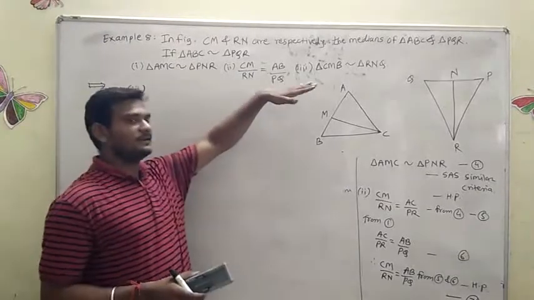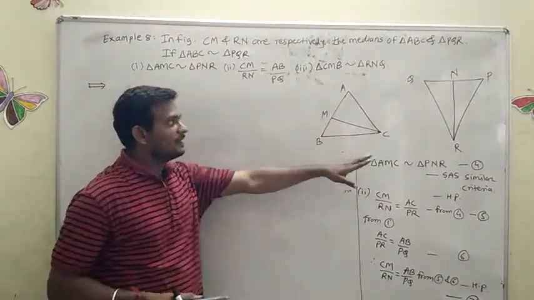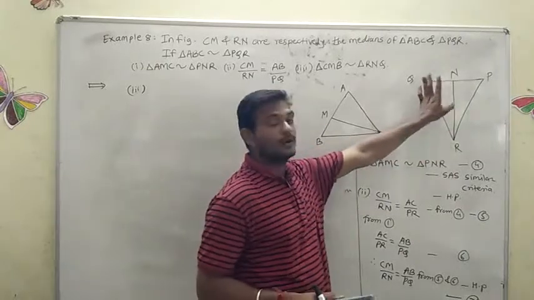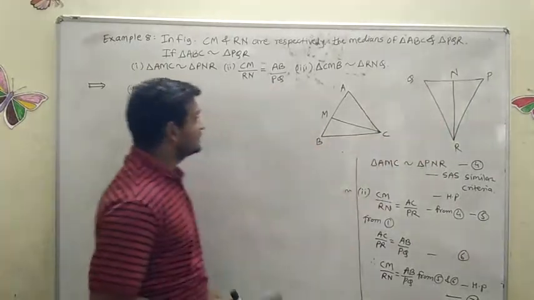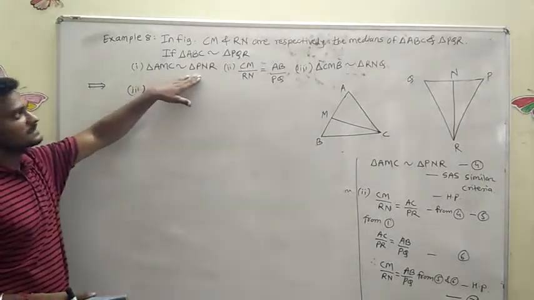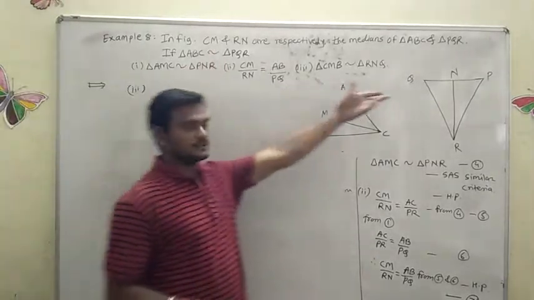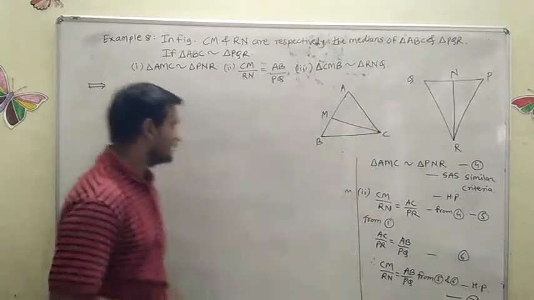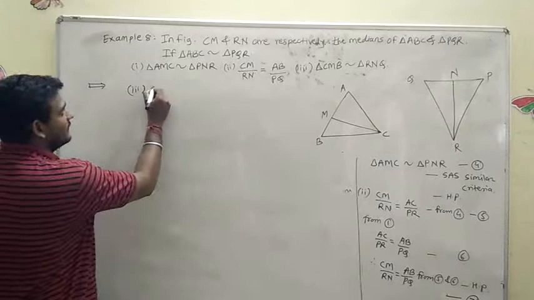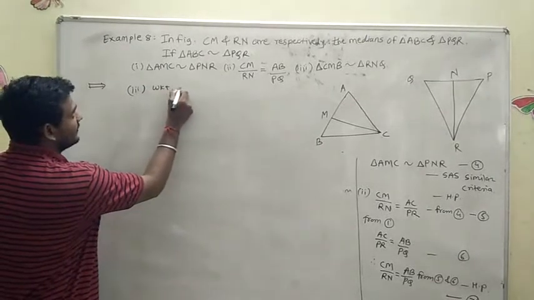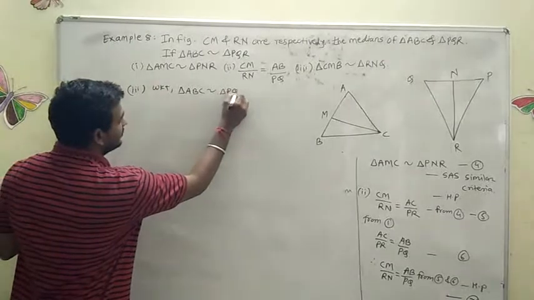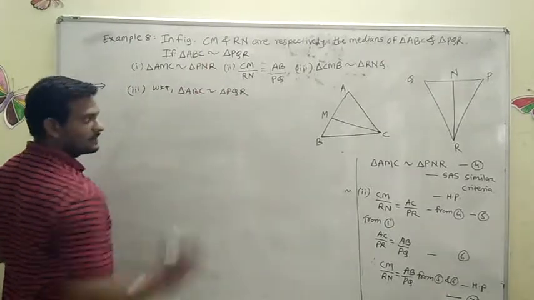In proof number 3, what do we have to prove? Triangle CMB is similar to triangle RNQ. These two we have to prove here. This is similar to the first one also, that is, triangle AMC is similar to triangle PNR. These two are the same here. We will follow that procedure only. See here, we know that triangle ABC is similar to triangle PQR because it is given. See here, it is given data.